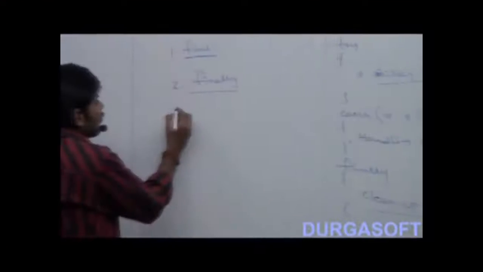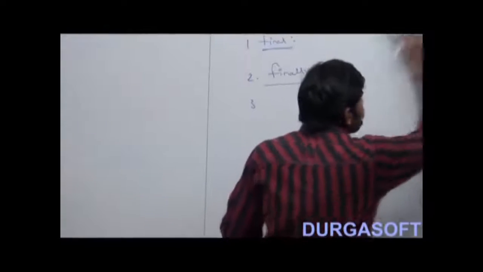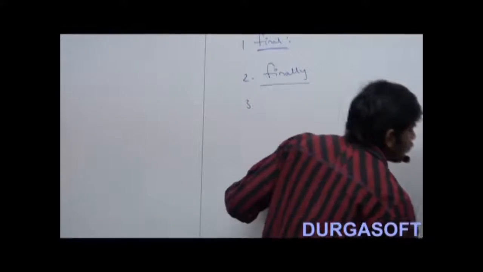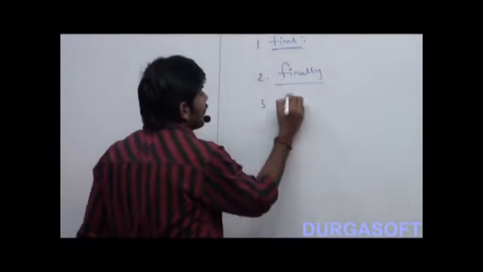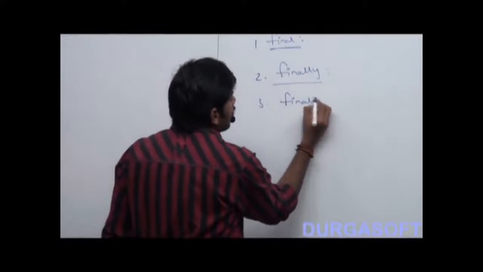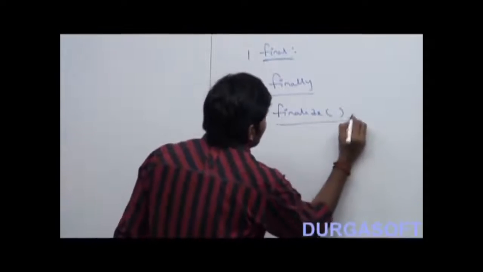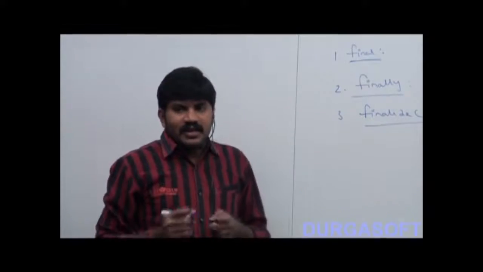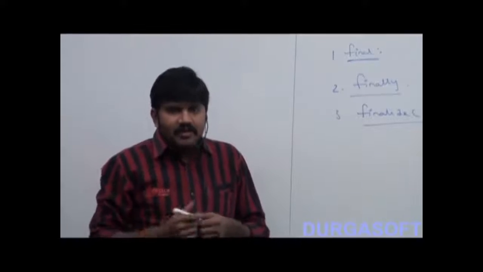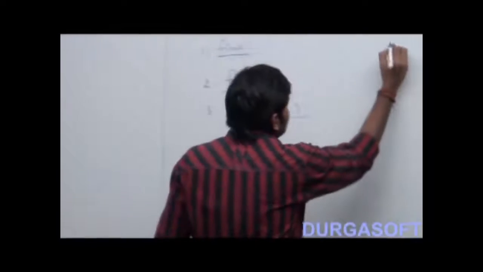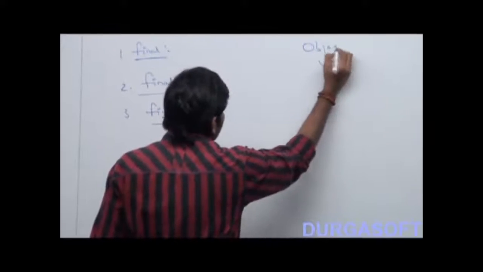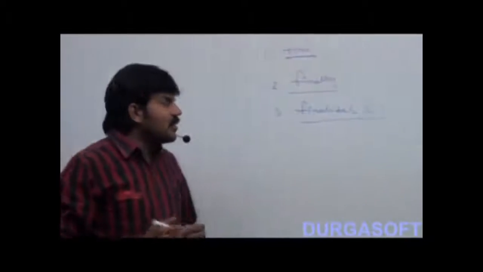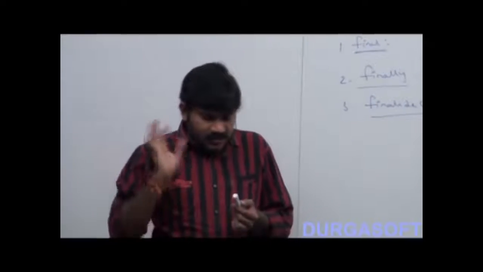Now the third one. I hope up to this it is very clear for you. Now let me go to the next one, finalize. Can you tell what is finalize? Based on the syntax you can get it. Finalize is a method present in the Object class.